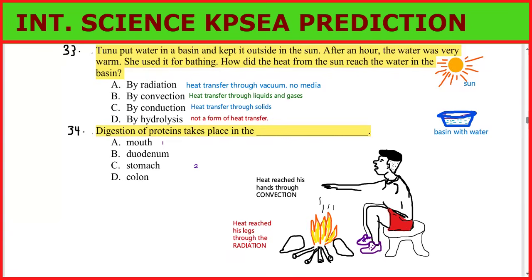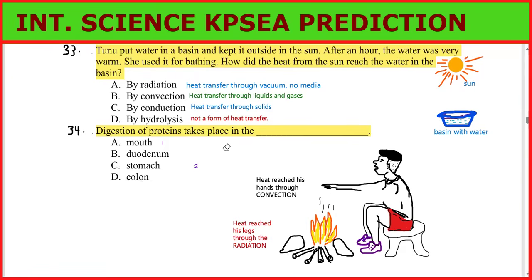So we can say heat reached his hands through convection. Again, heat reached his legs through radiation because there is no media, and so on. So the correct answer remains radiation. That is A, radiation.